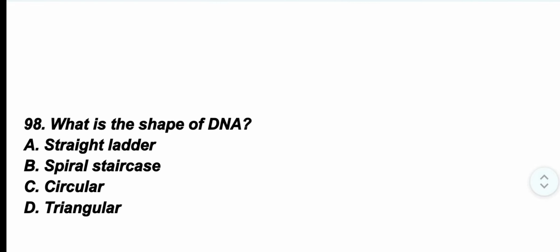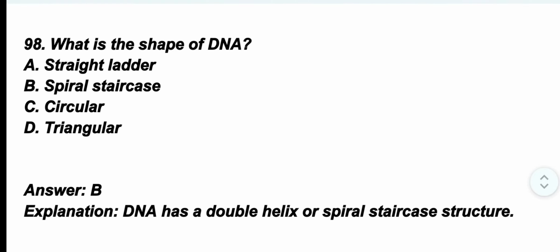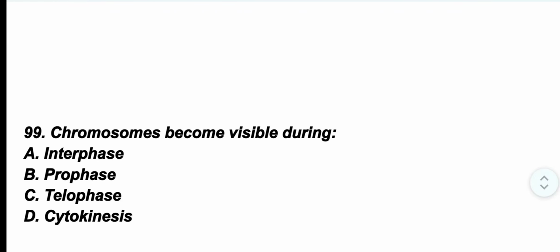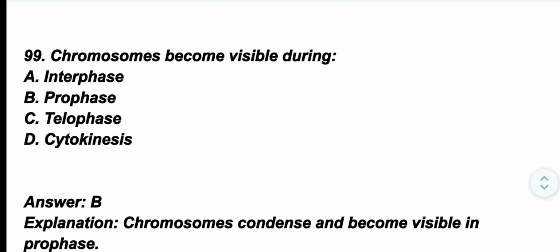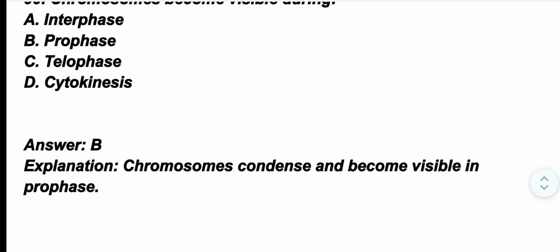Question number 98. What is the shape of the DNA? The correct option is option B, spiral staircase. DNA has a double helix or spiral staircase structure. Question number 99. Chromosomes become visible during. The correct option is option B, prophase. Chromosomes condense and become visible in prophase.